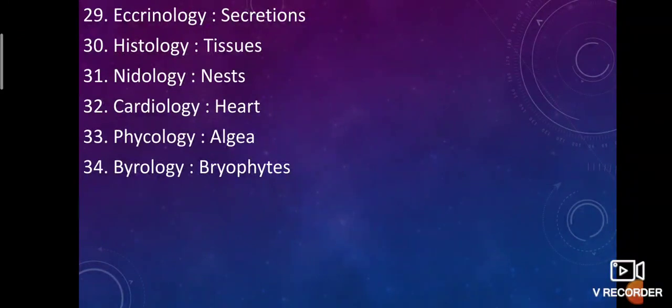Endocrinology is the study of secretions. Histology is the study of tissues. Neurology is the study of nerves. Cardiology is the study of the heart. Phycology is the study of algae. And virology is the study of viruses.